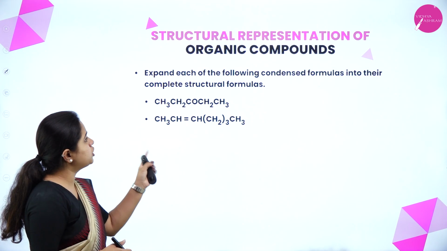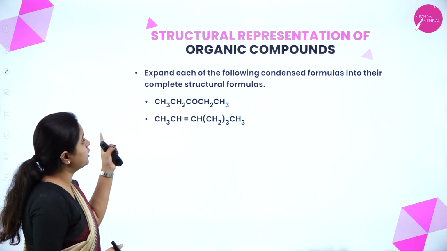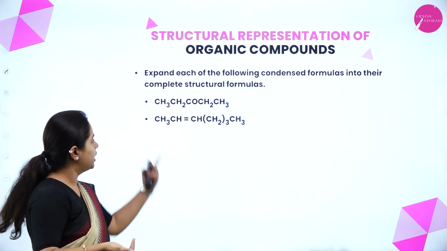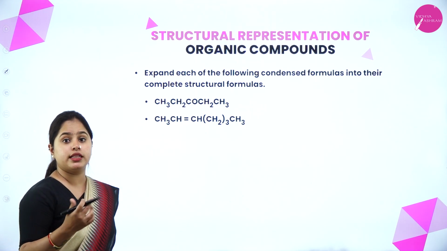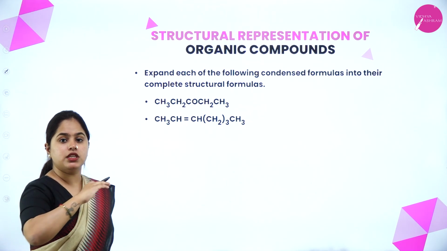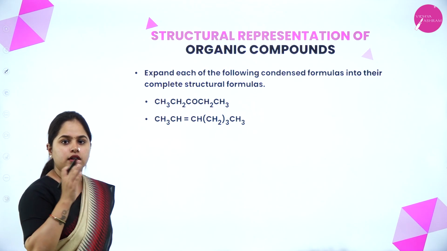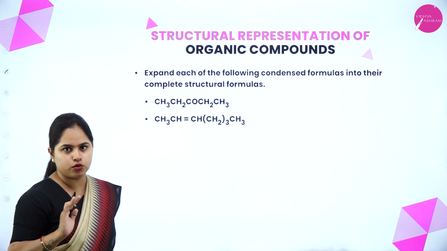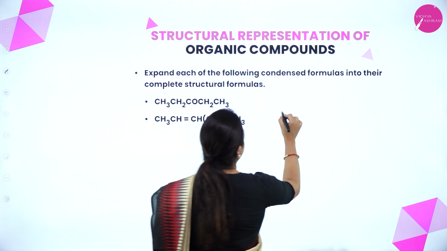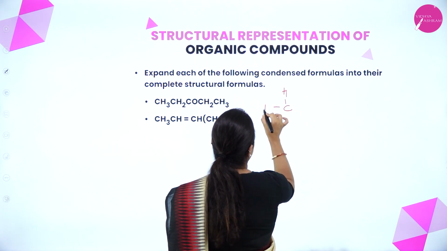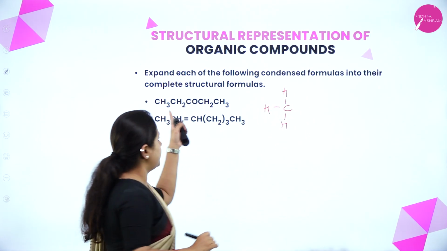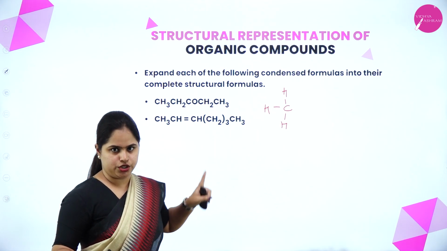Expand each of the following condensed formulas into their complete structural formulas. The condensed formulas are given. You have to write the complete structural formula. That means all the hydrogen and carbon-carbon bonds have to be represented. The first one is CH3. So I write CH3, with all the bonds.